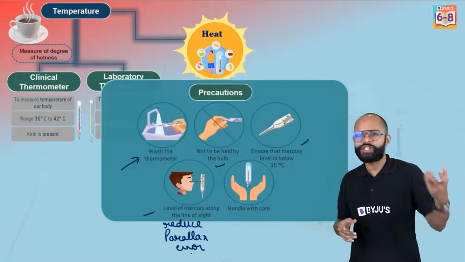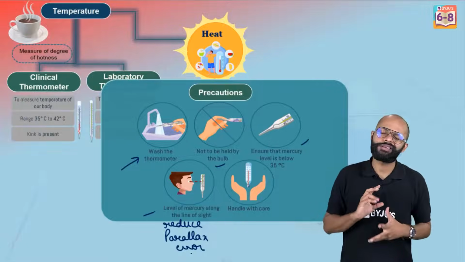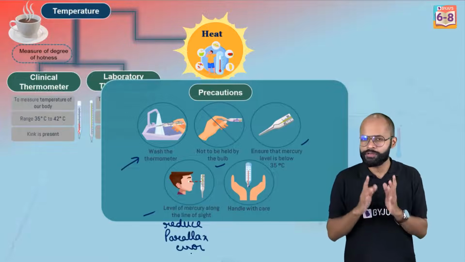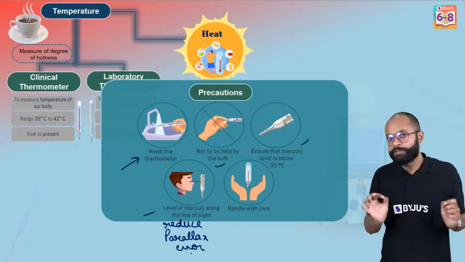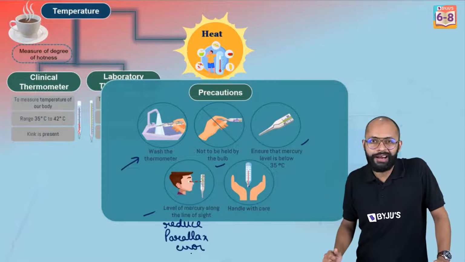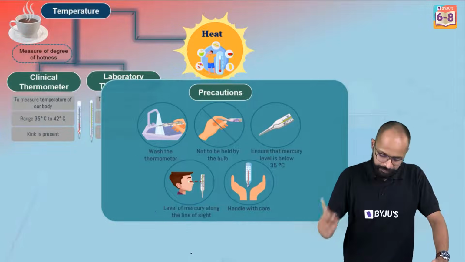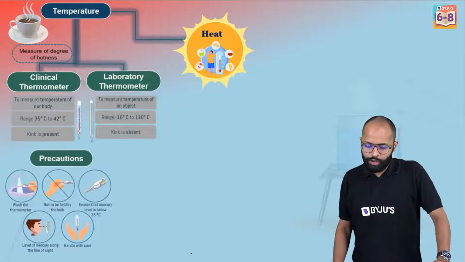Fine. And last but not the least, handle with care, because thermometers, at least these clinical ones, at least the older versions, have mercury, and mercury is not safe. Yes, mercury vapors are very dangerous. So that's why handle with care, extremely important. बोलते हैं घर में पारा होता है इसके अंदर, ठीक है, ध्यान से. All right, these are the precautions.